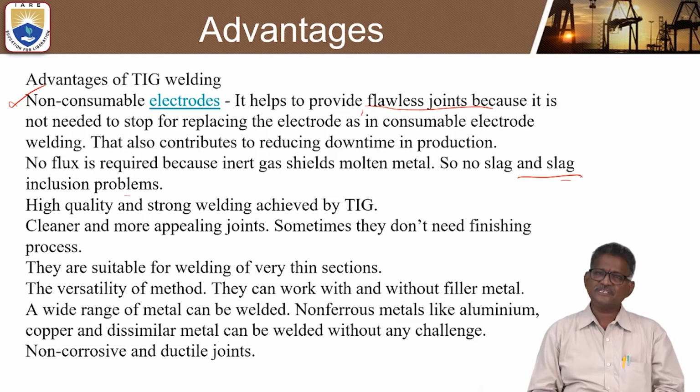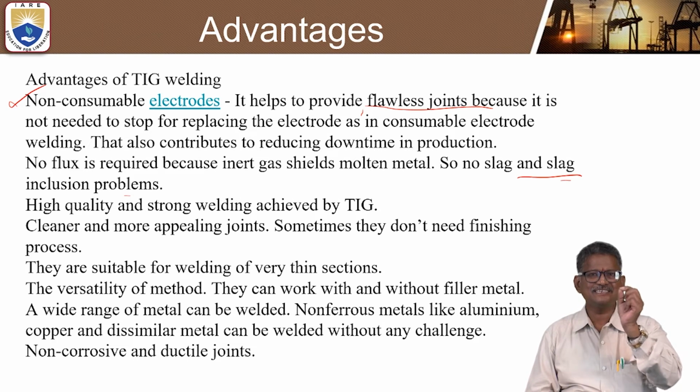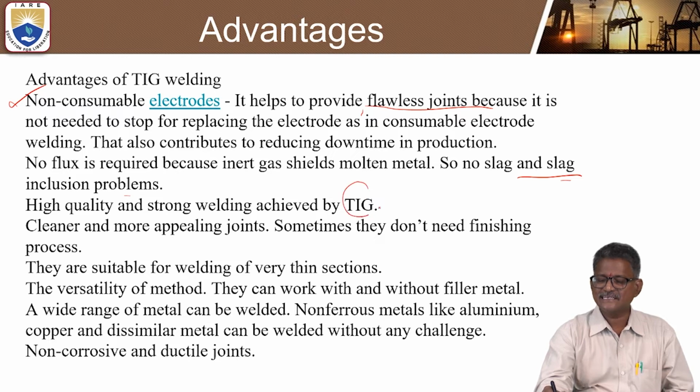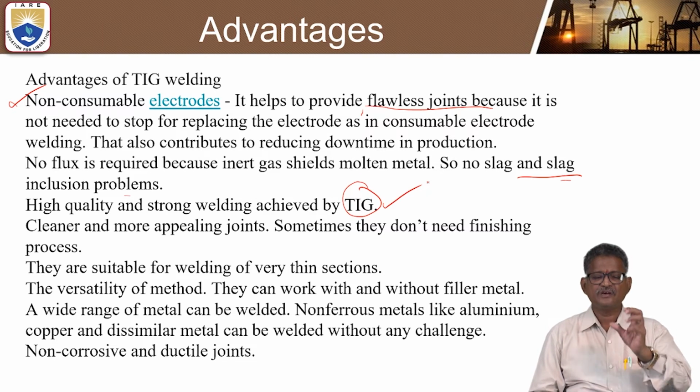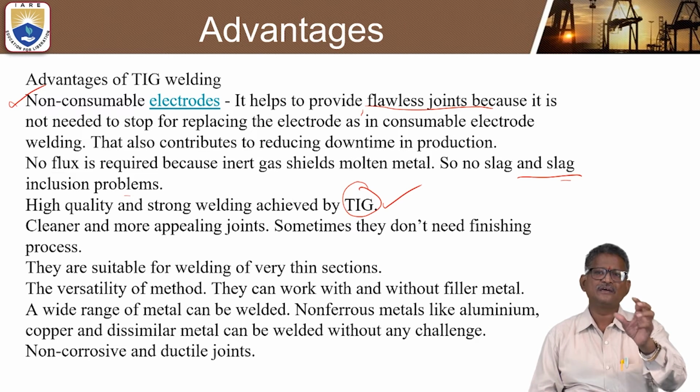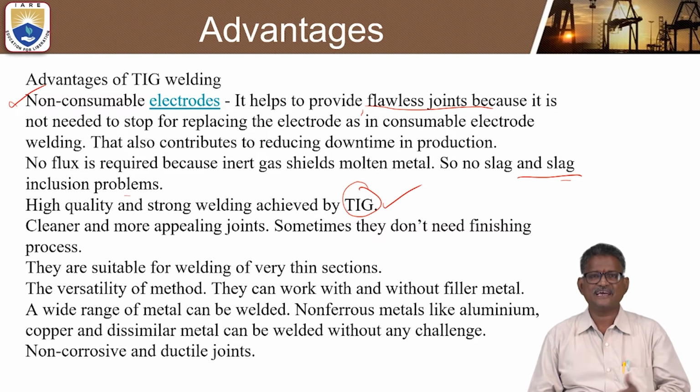Especially while performing tungsten inert gas welding, the quality is very high. High quality and strong welding is achieved by tungsten inert gas welding. Seeing the quality, a mirror-like finish may also occur with tungsten inert gas welding.